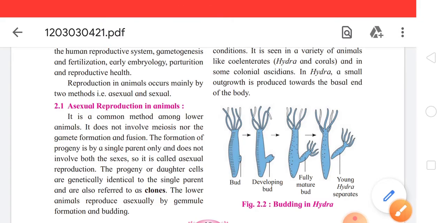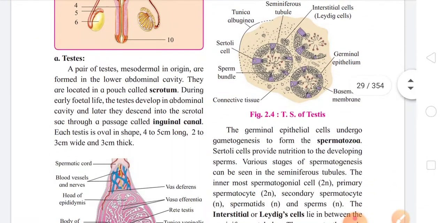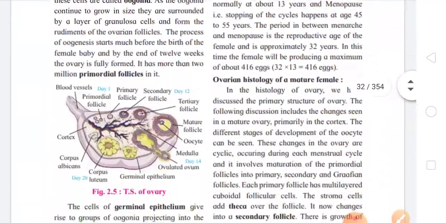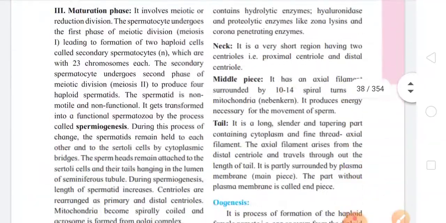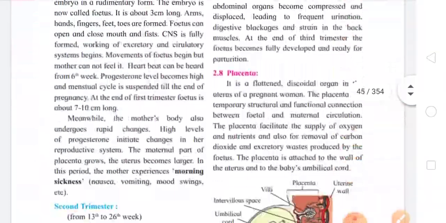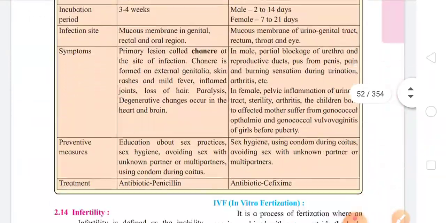Now after this, let us come to chapter 3, that is Inheritance and Variation. I'll let you know the page number. Yes.